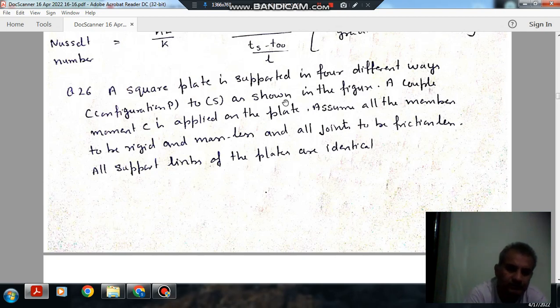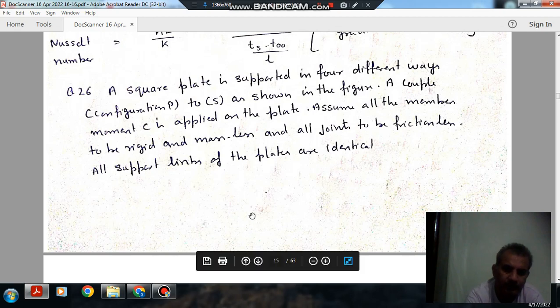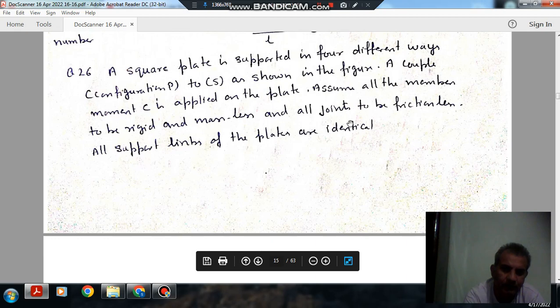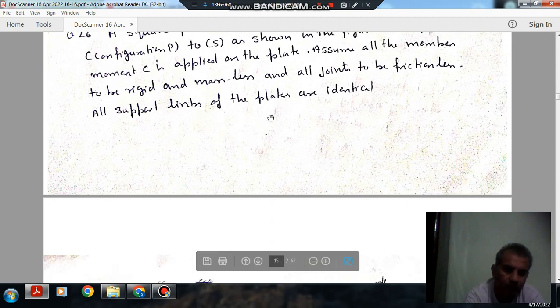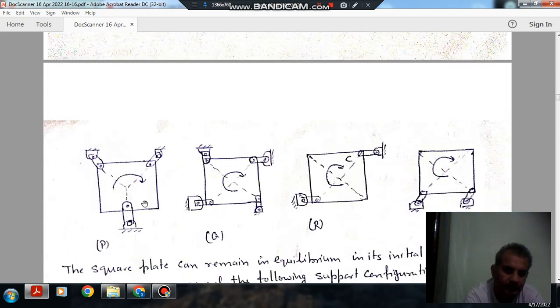Question number 26: a square plate is supported in four different ways, configuration P to S, as shown in the figure. A couple moment C is applied on the plate. Assume all the members to be rigid and massless and all joints to be frictionless. All support links of the plate are identical.